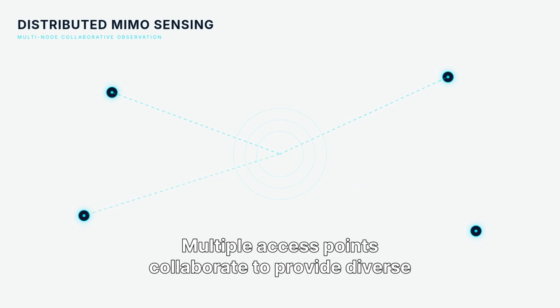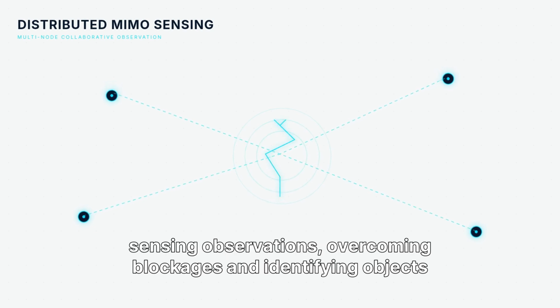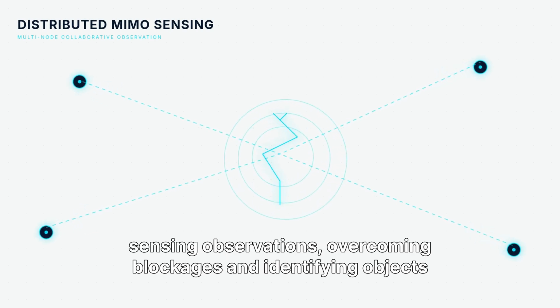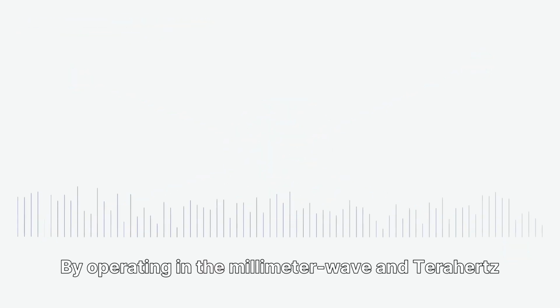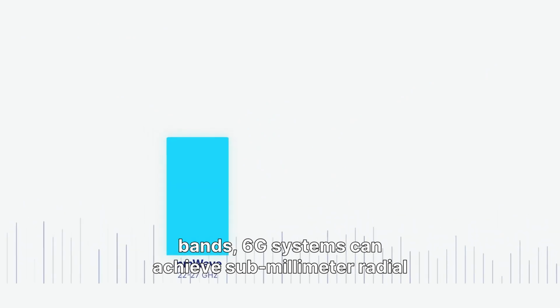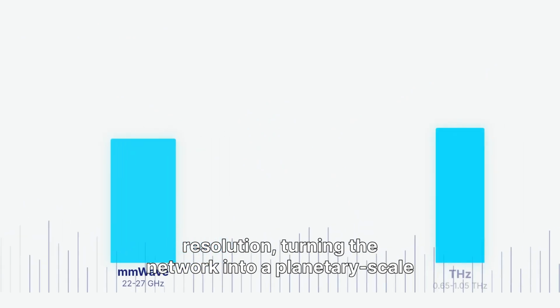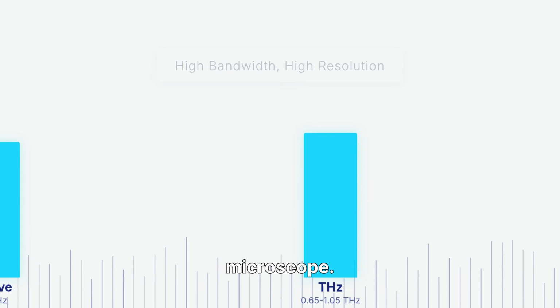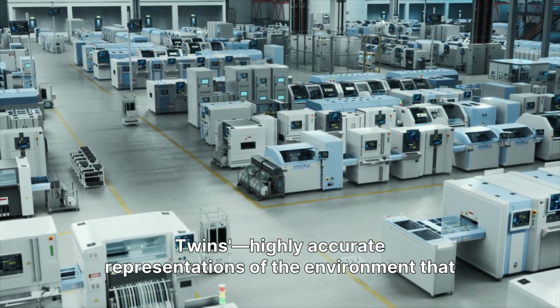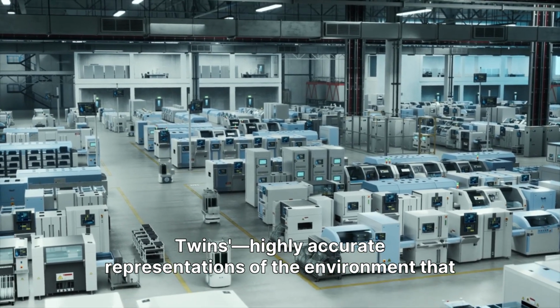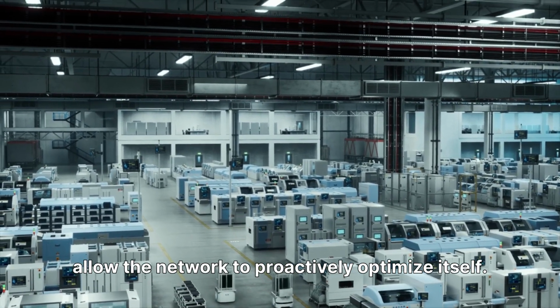Multiple access points collaborate to provide diverse sensing observations, overcoming blockages and identifying objects with extreme precision. By operating in the millimeter wave and terahertz bands, 6G systems can achieve sub-millimeter radial resolution, turning the network into a planetary-scale microscope. This enables the creation of wireless digital twins, highly accurate representations of the environment that allow the network to proactively optimize itself.